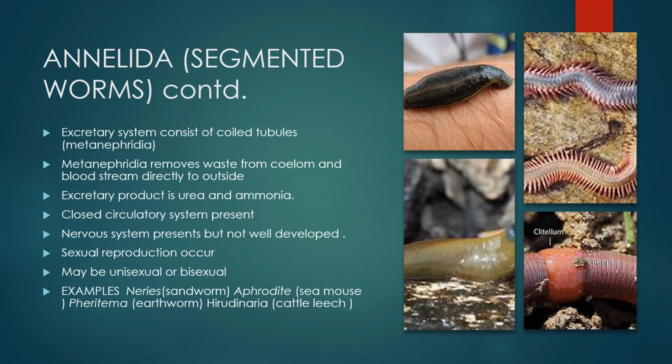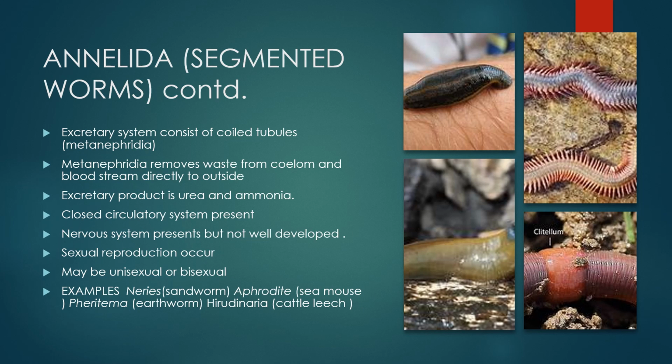Excretory system of Annelida consists of coiled tubules. These tubules are called metanephridia. Metanephridia remove waste from coelom and blood stream directly to outside. Excretory product is mainly urea and ammonia. And a special feature is that it has a closed circulatory system, that is, they have arteries, veins and capillaries.